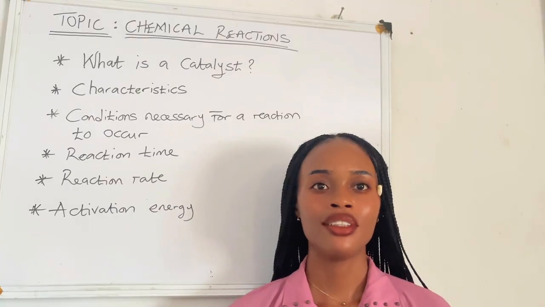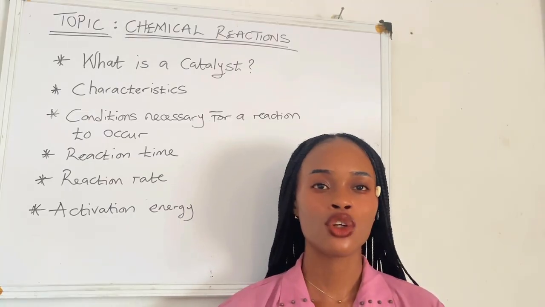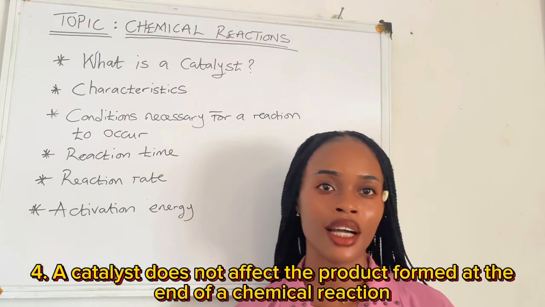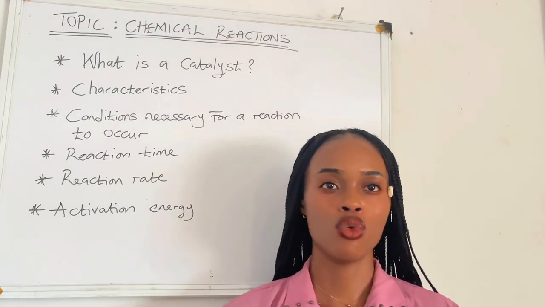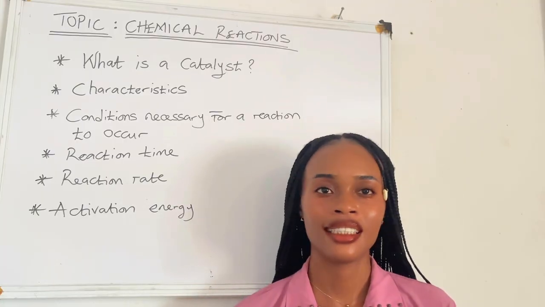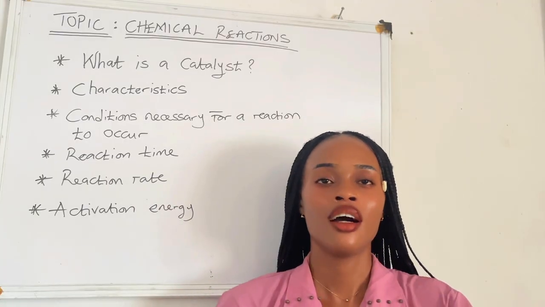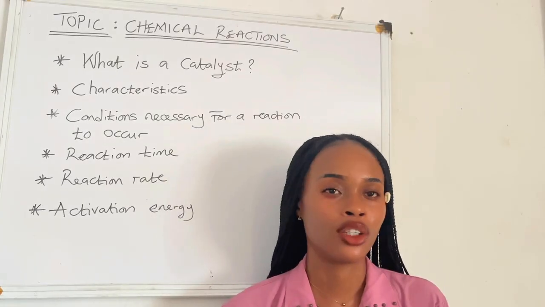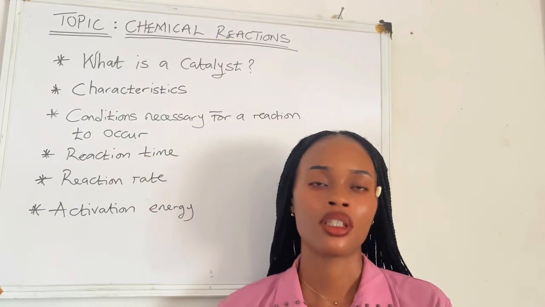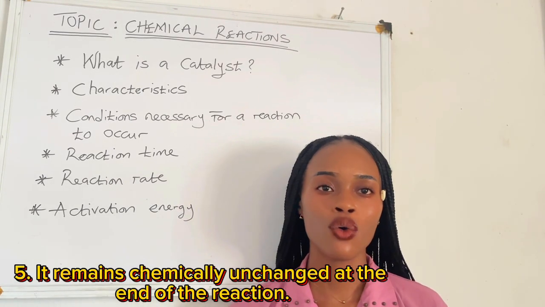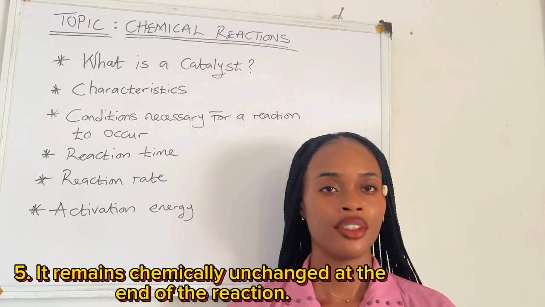Another characteristic of a catalyst is that it does not affect the product formed at the end of the chemical reaction. A catalyst plays no role in the product formed. Like I said, it only facilitates or speeds up a chemical reaction. Another characteristic is that it remains chemically unchanged at the end of the reaction.